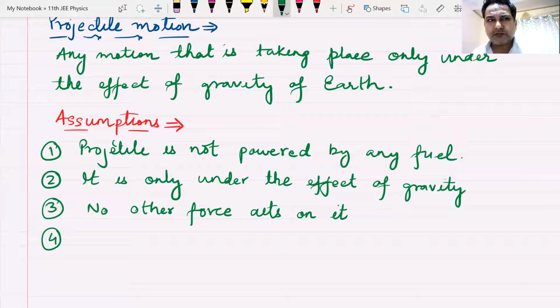Stone. Why will the stone reach the ground first? I'll send you a YouTube video of a very big experiment that was done in a big vacuum space. I'll send that video on your Telegram group and see what happens there.